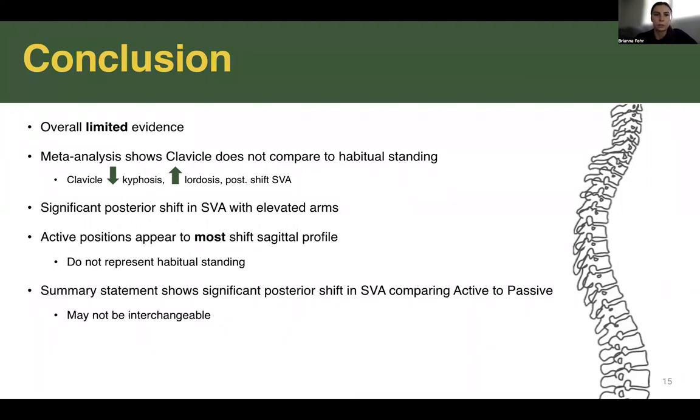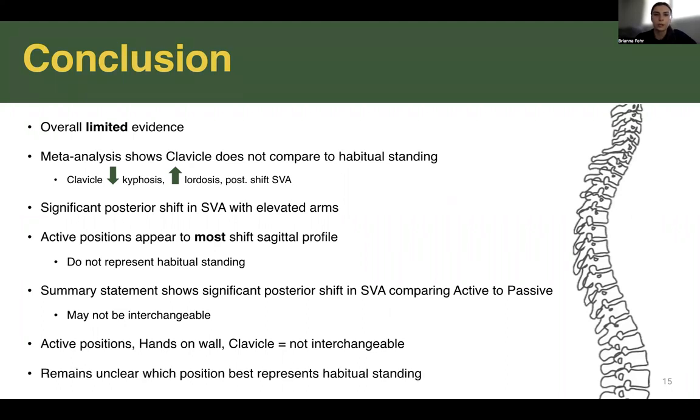One summary statement shows a significant posterior shift in SVA comparing an active position to passive, and therefore these may not be interchangeable. Active positions, hands on wall, and clavicle were also shown to not be interchangeable. It remains unclear which arm position best represents habitual standing.